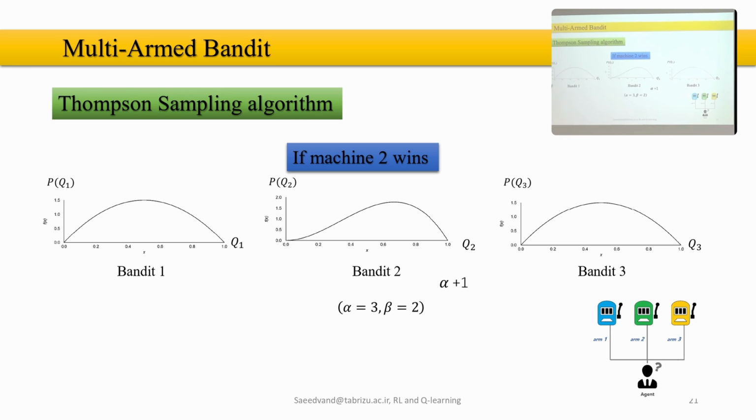What is happening if we won? We increase alpha by 1. If we increase alpha by 1, we have alpha 3, beta 2. And you can visually see that this distribution tends to the right. And when it tends to the right, we have Q here, and it is increasing. Now you can get the key point.